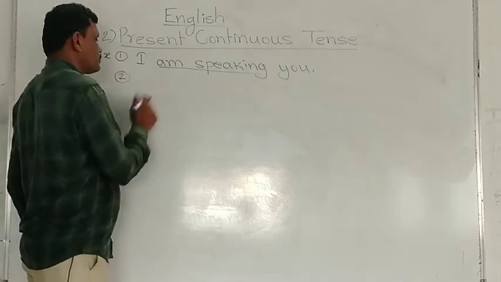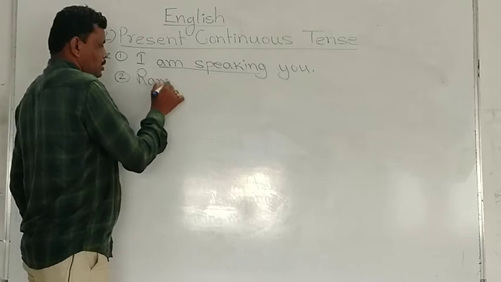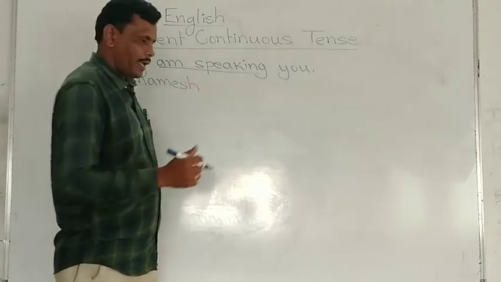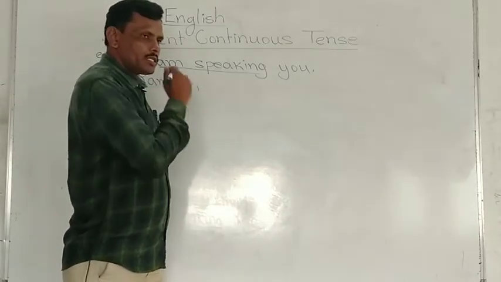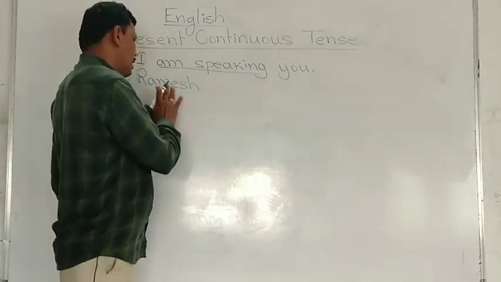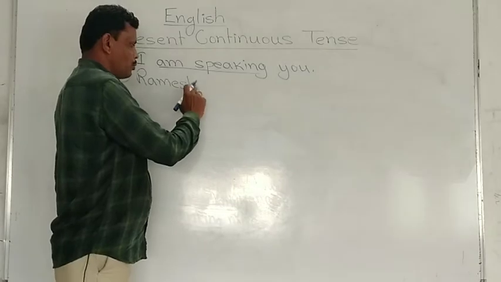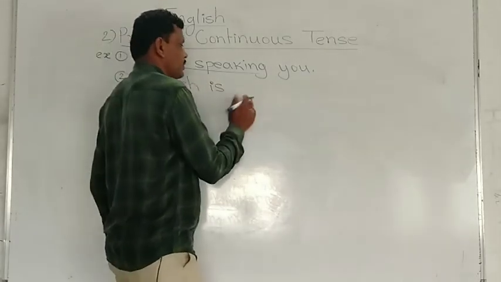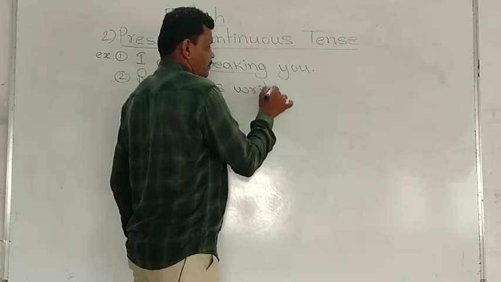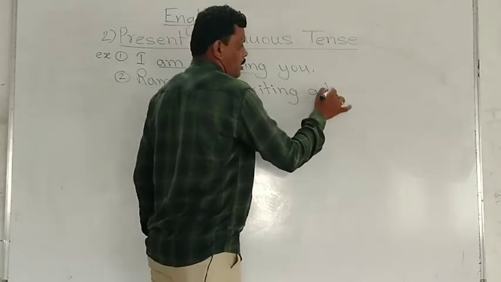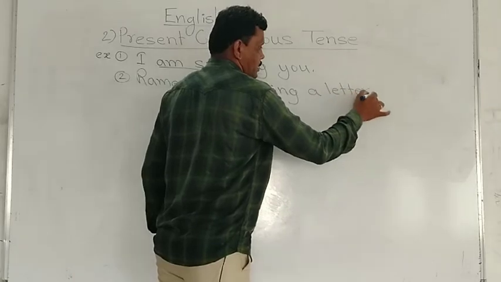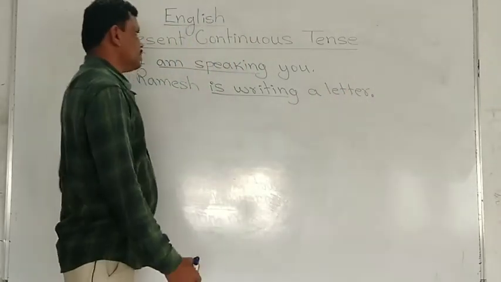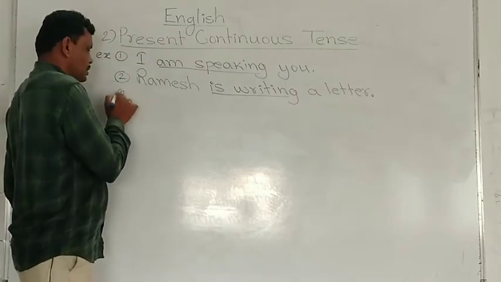Next, Ramesh. Okay, we are speaking about a boy, Ramesh. Ramesh is a singular subject. After this singular subject, we have to use is. Ramesh is writing a letter. Yes, here is writing shows present continuous tense.